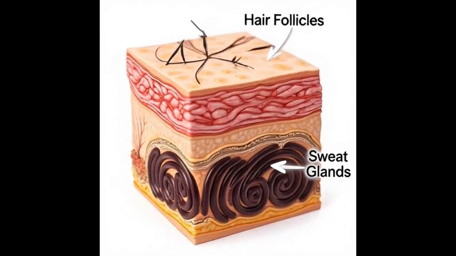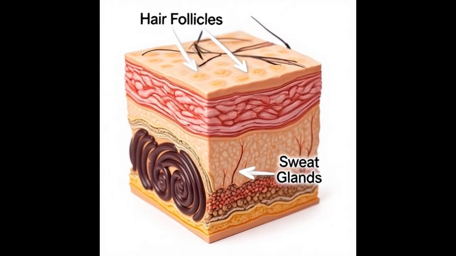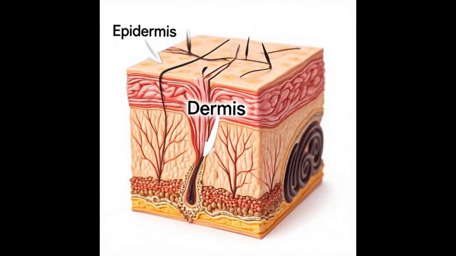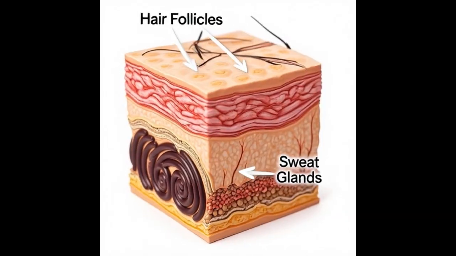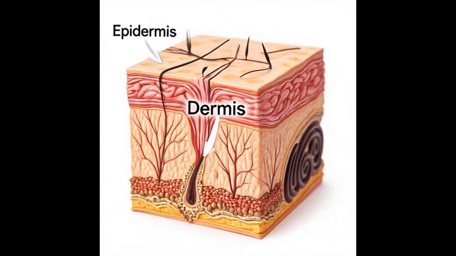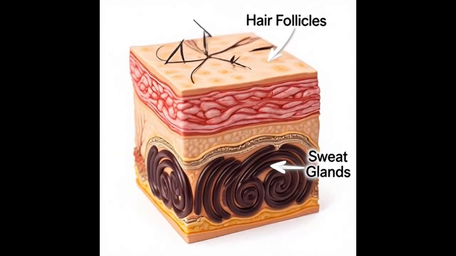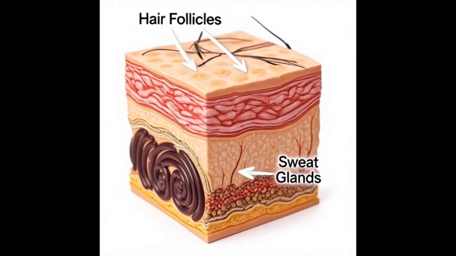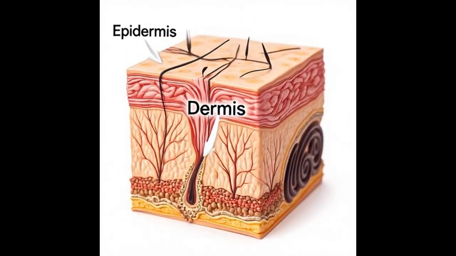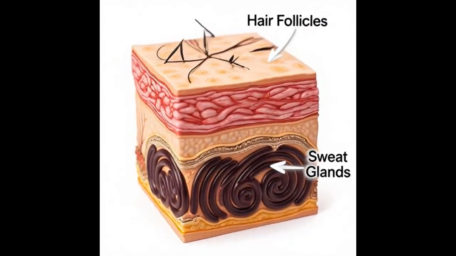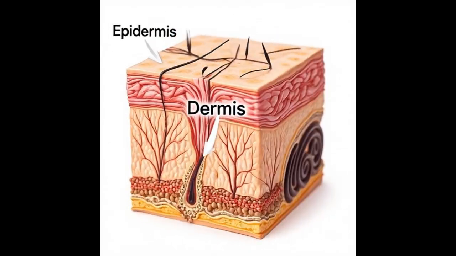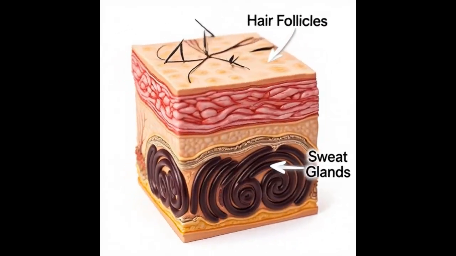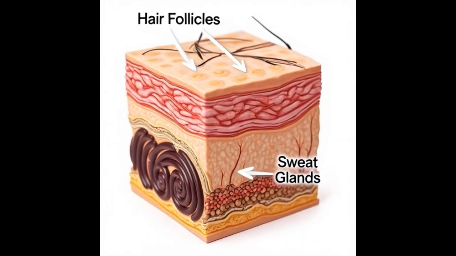First, protection. Your skin forms a barrier that prevents bacteria, viruses, and chemicals from entering the body. It also prevents excessive water loss and protects underlying tissues from injury and UV radiation. Second, temperature regulation. When you're hot, sweat glands release sweat. As sweat evaporates, your body cools. Blood vessels in the skin widen to release heat or narrow to conserve it.